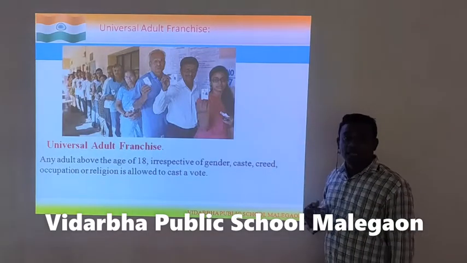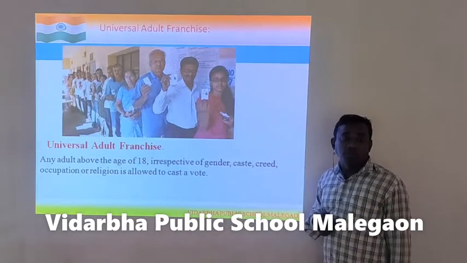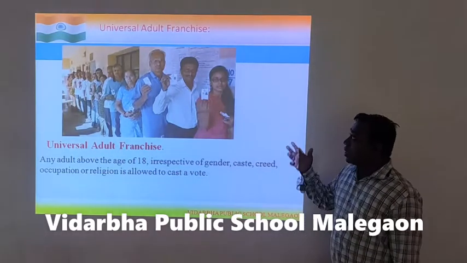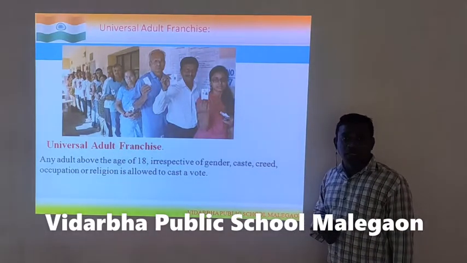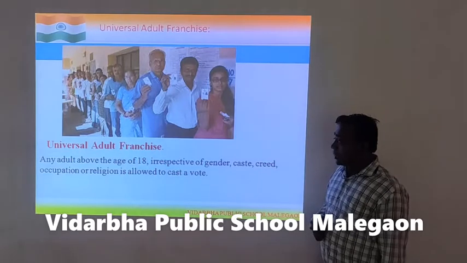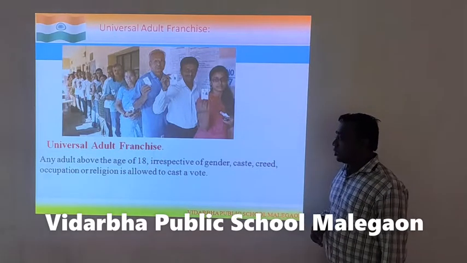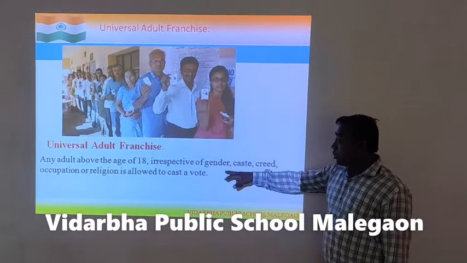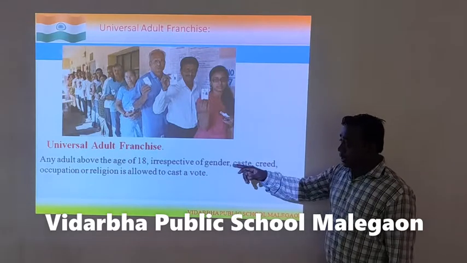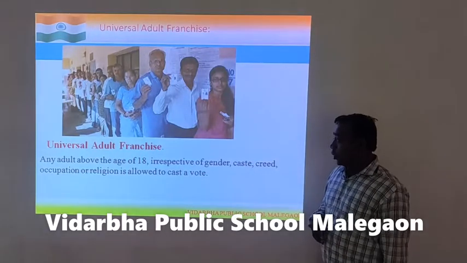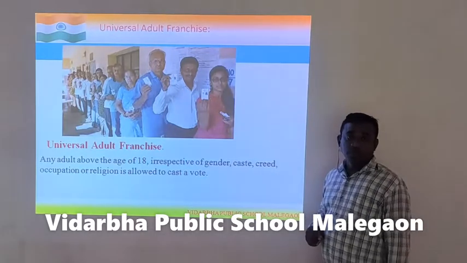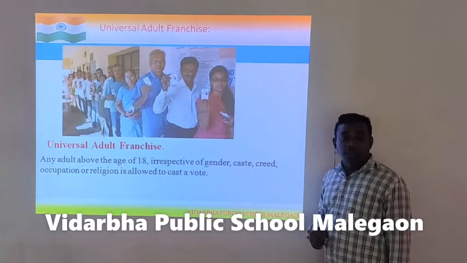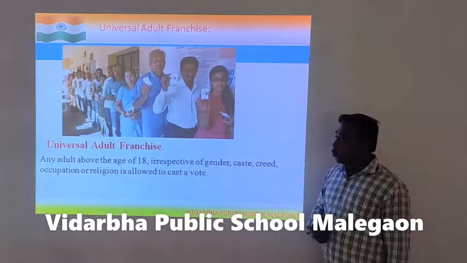So, how are the elections fought? Who votes in an election? Adults vote in an election, which is called universal adult franchise. Any adult above the age of 18, irrespective of gender, caste, creed, occupation or religion, is allowed to cast a vote. All individuals of a country can cast one vote.